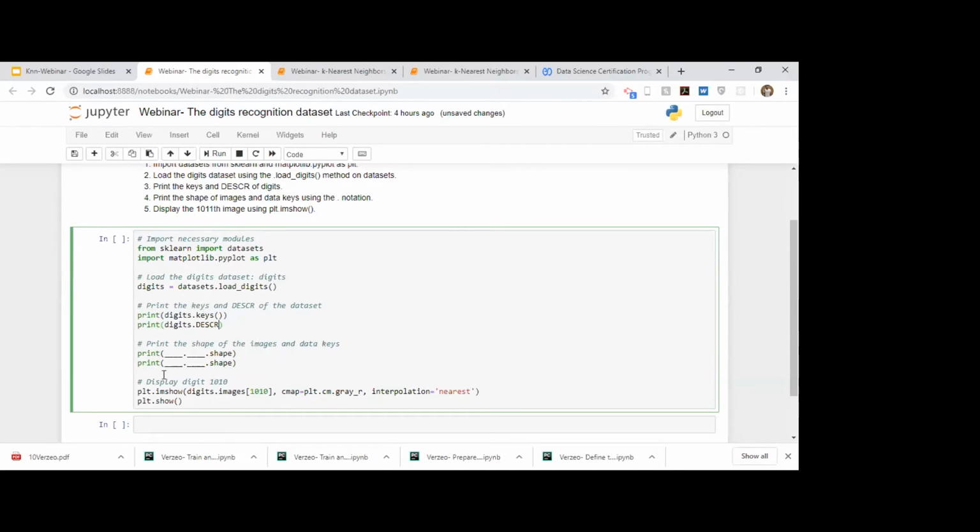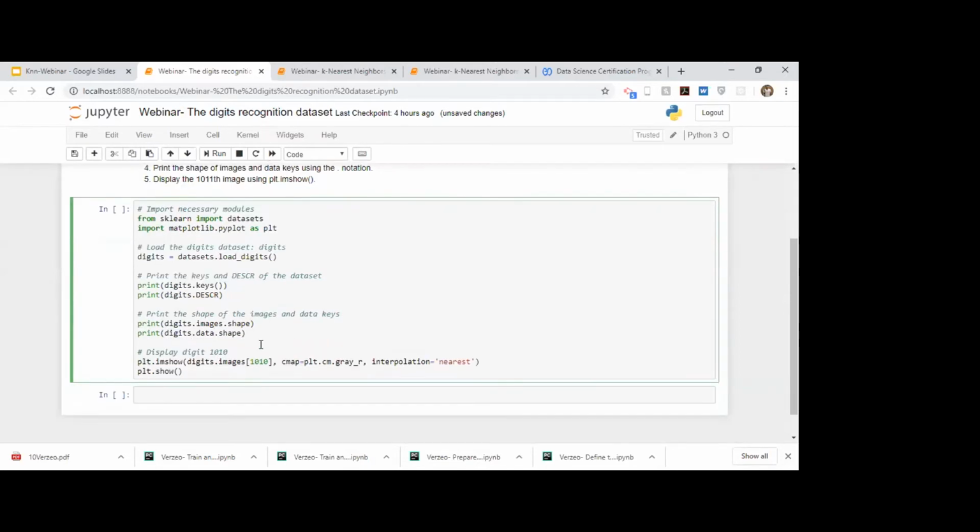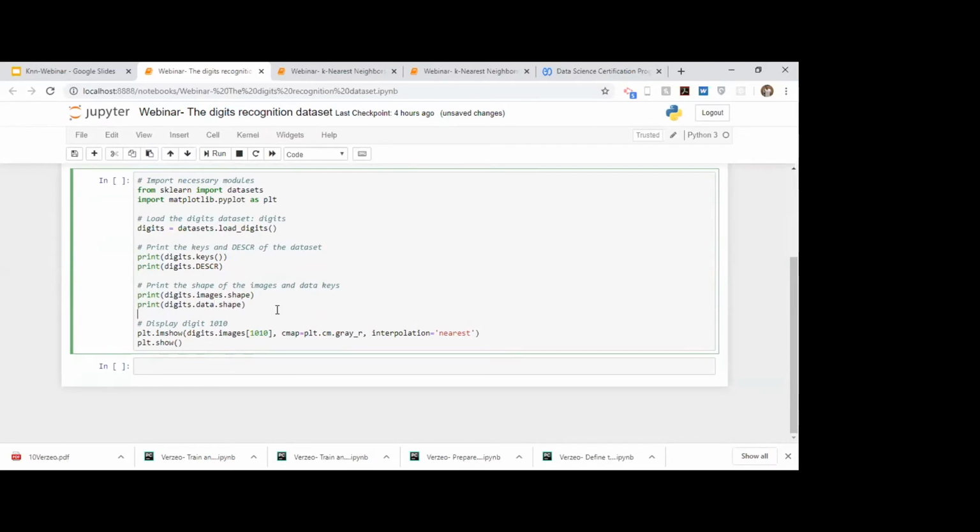So let's do that. We just pass digits.images key. We talked about two keys, right? Images key and data key. So we are just printing the shape, that is how many rows and columns they have. Next is digits.data. Okay, and this is just for your visual purposes.